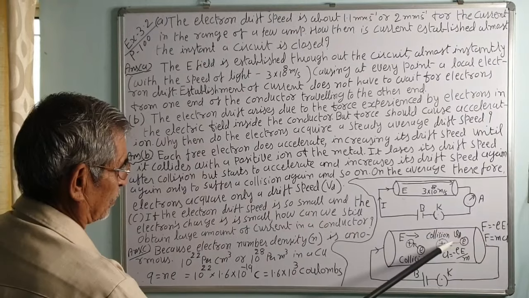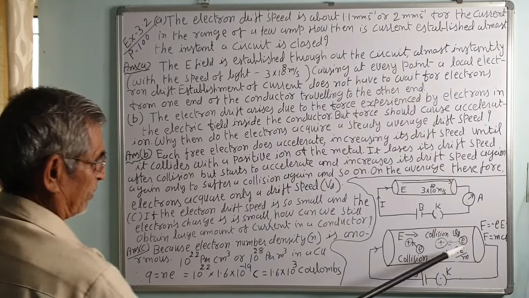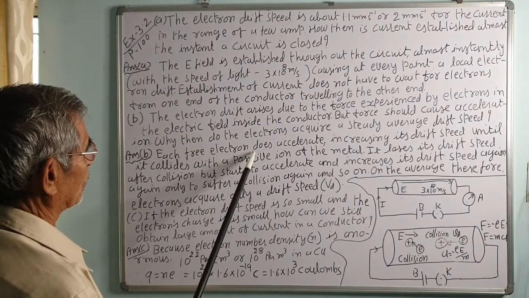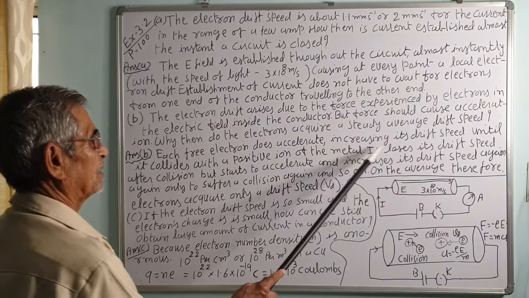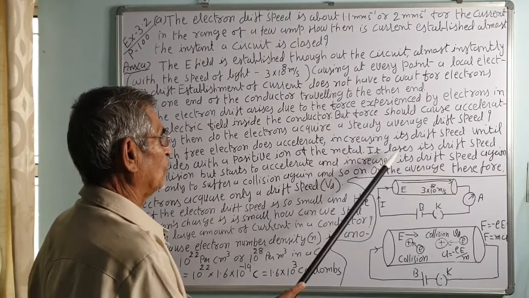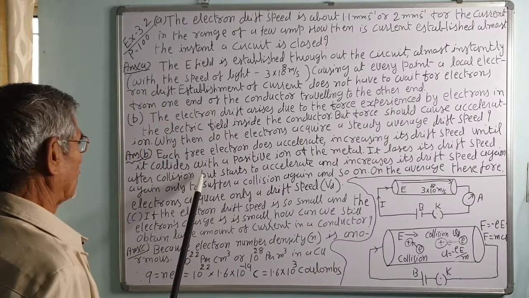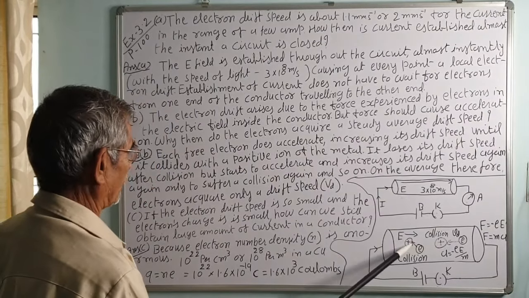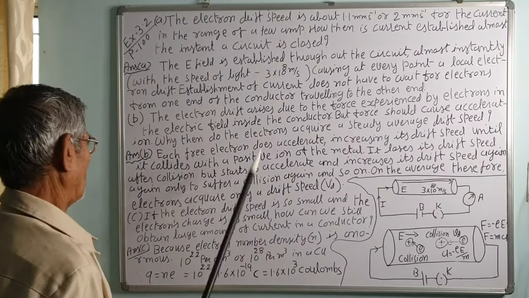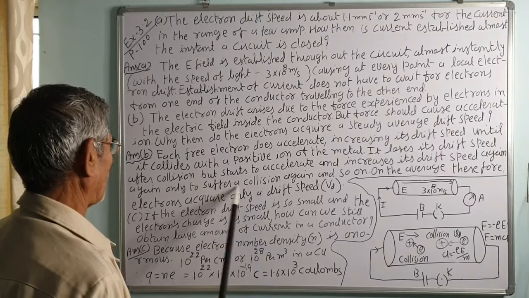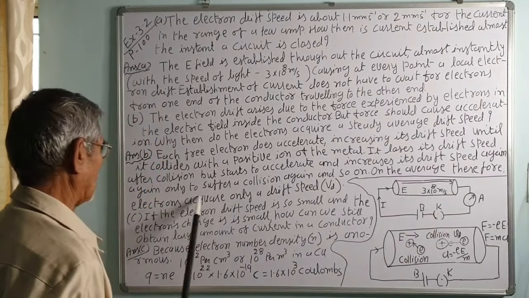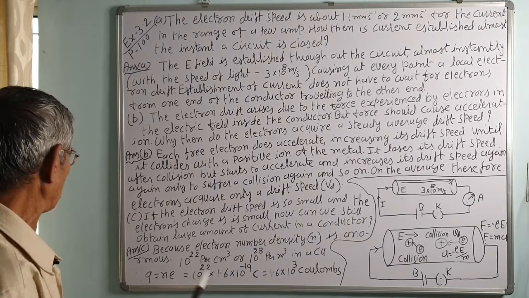Thus it moves with a constant drift speed in the direction opposite to the electric field. That is, each free electron does accelerate, increasing its drift speed until it collides with the positive ions of the metal. It loses its drift speed after the collision, but again it accelerates and increases its drift speed, again only to suffer a collision, and so on. On the average, therefore, the electrons acquire only the constant drift speed Vd.